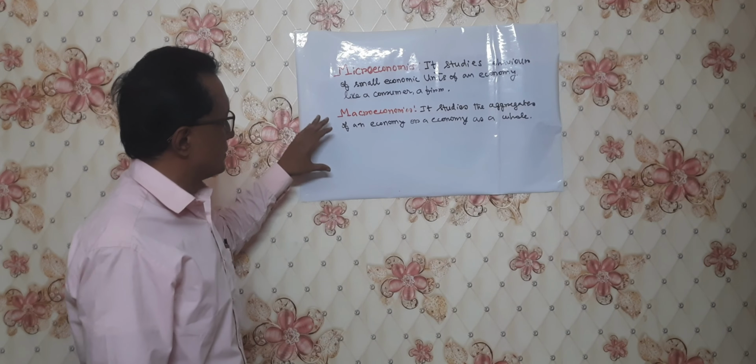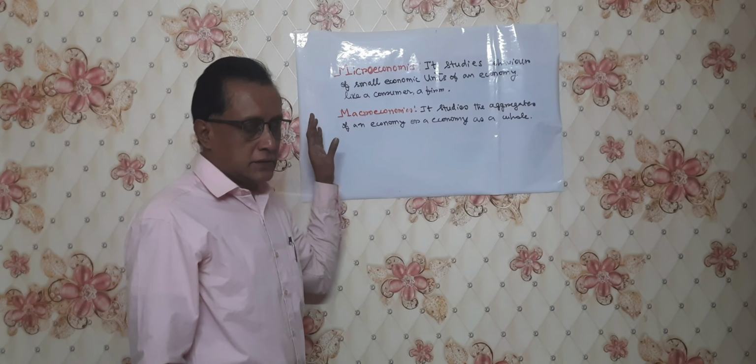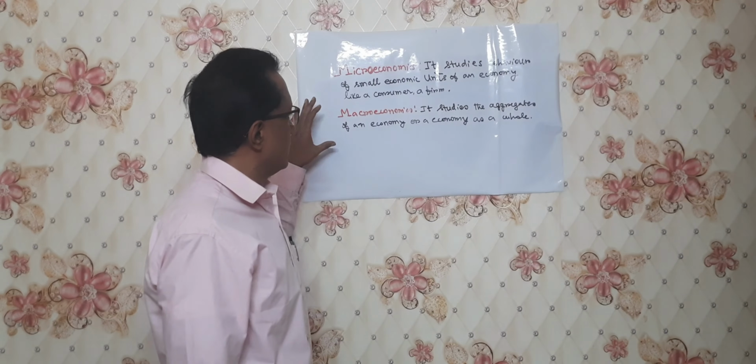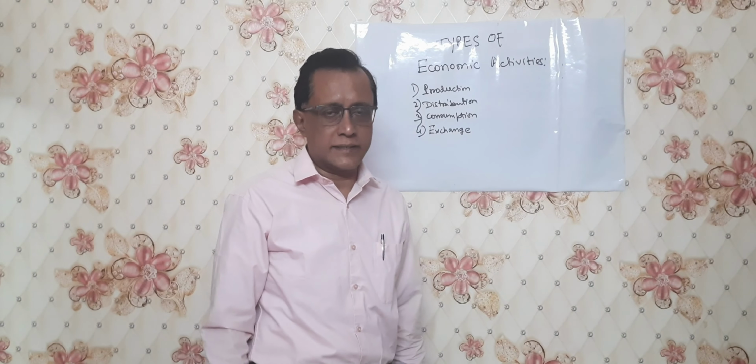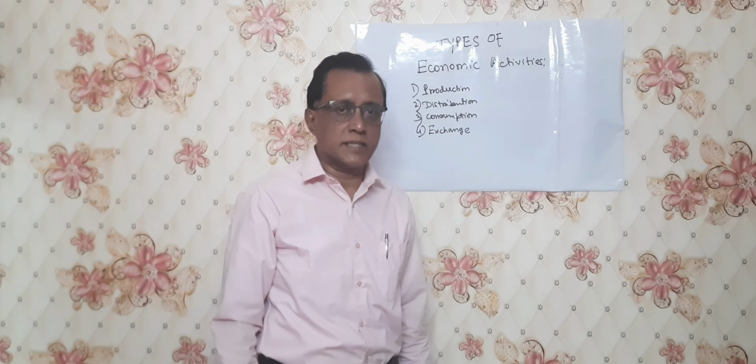Next we will start the definitions of economic activities and non-economic activities. Human lives are full of activities. We humans are doing so many activities. These activities can be divided into two parts: one is economic activities, another is non-economic activities.